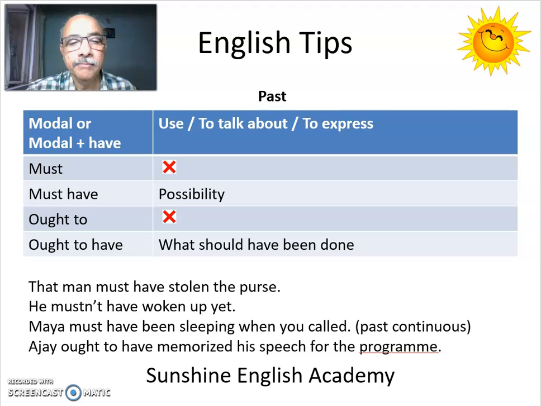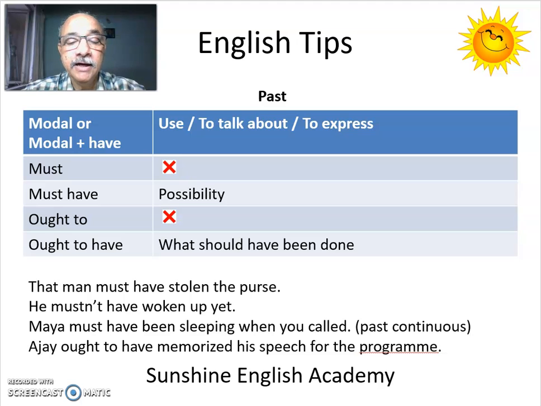Next, Maya must have been sleeping when you called. This is a possibility of the past. Here we have formed a continuous tense by using the main verb in the ing form, sleeping. Remember, when we use modals, the same tense formulas may not be followed.